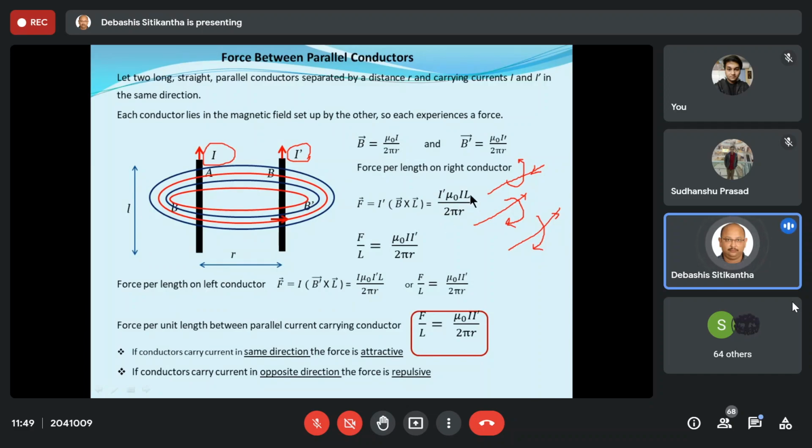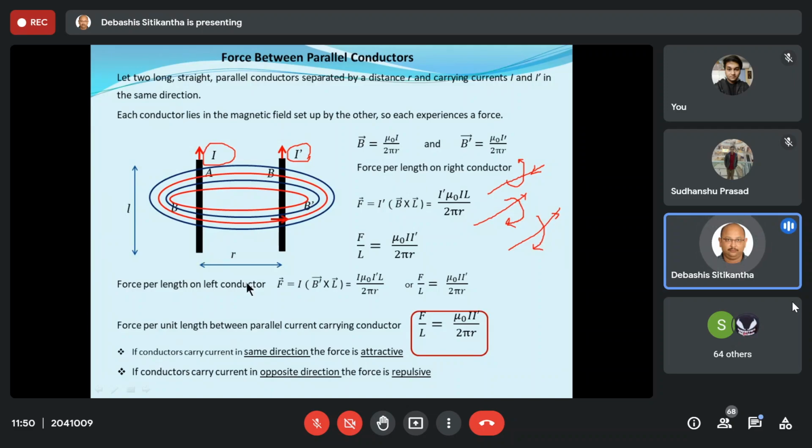As I told you, rather than calling it force, we call it force per unit length. So let us take this L under to this F. If I do that, what I am getting is mu0 I I dash by 2 pi r. Similarly, if I make the same approach for the left hand conductor, I will also get this figure. Why? Because the force on the conductor on the left is because of the current carried by that same conductor and the magnetic field produced by the adjacent conductor.